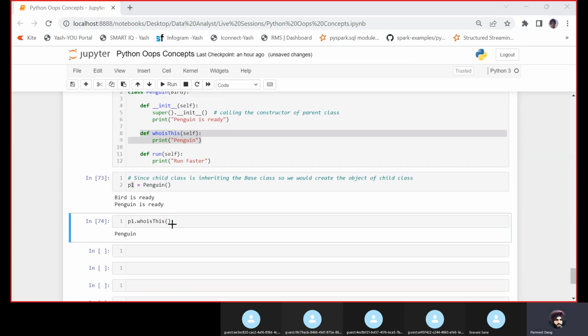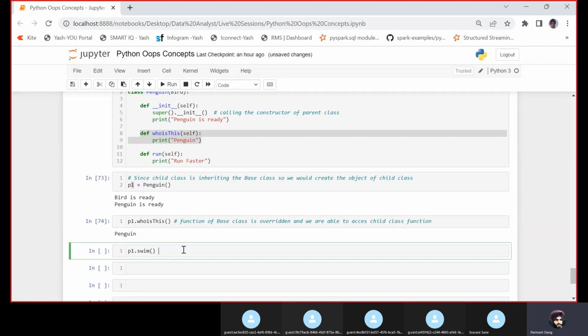Now let us do p1 dot swim. If I call the swim function, this is a function of the base class, and we are able to access it from the child class. This is invoking a method of the base class.